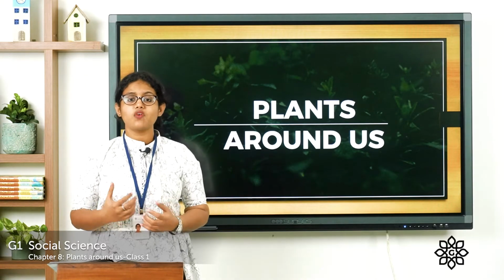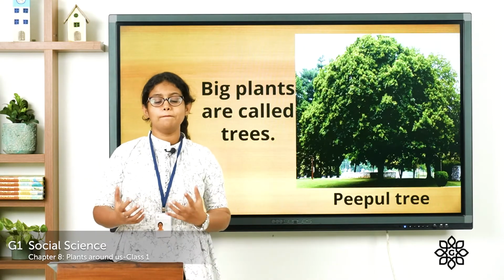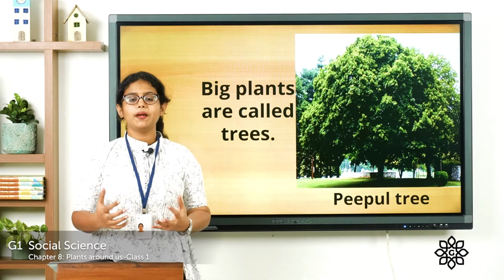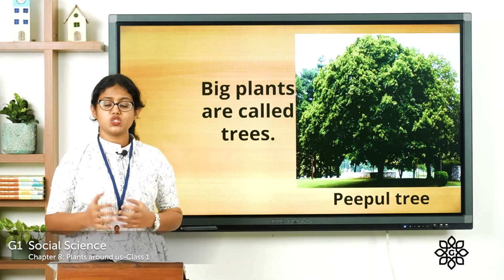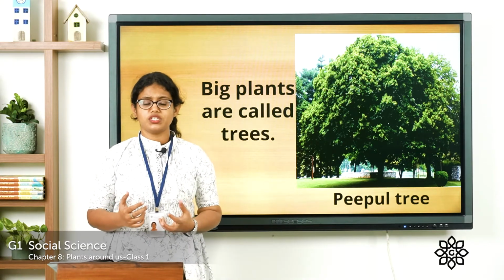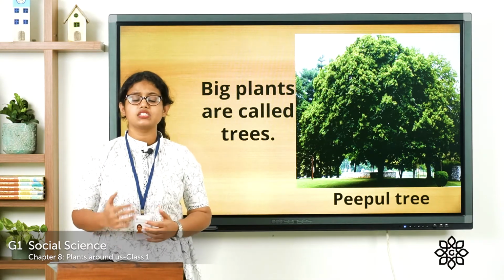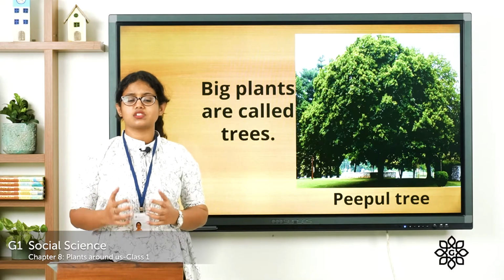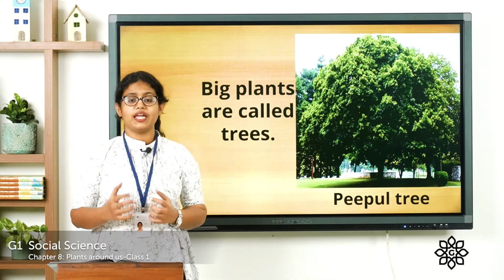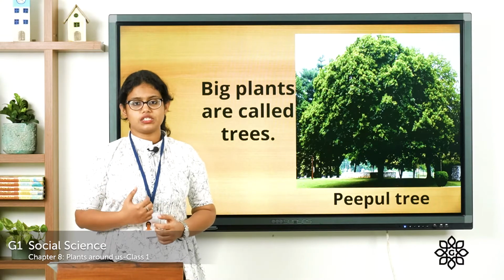So let's see some of the different kinds of plants around us. Do you know what big plants are? Trees, we call them big plants. Big plants are called trees. If you look around, you can see different trees around you. Mango tree, coconut tree, apple tree, all these are examples of trees. Big plants are called trees. They are very big and they are strong. And what about their stem? They have a very hard stem. So big plants are called trees.